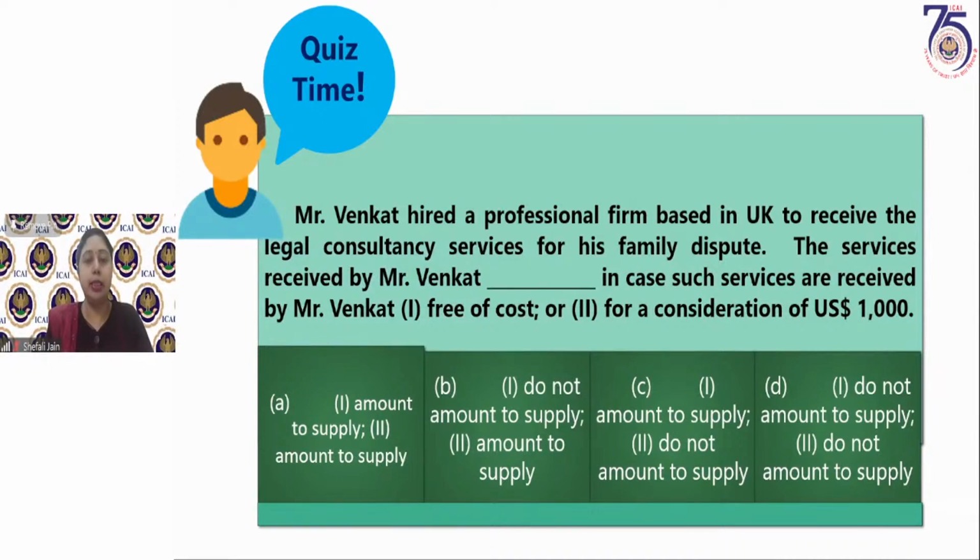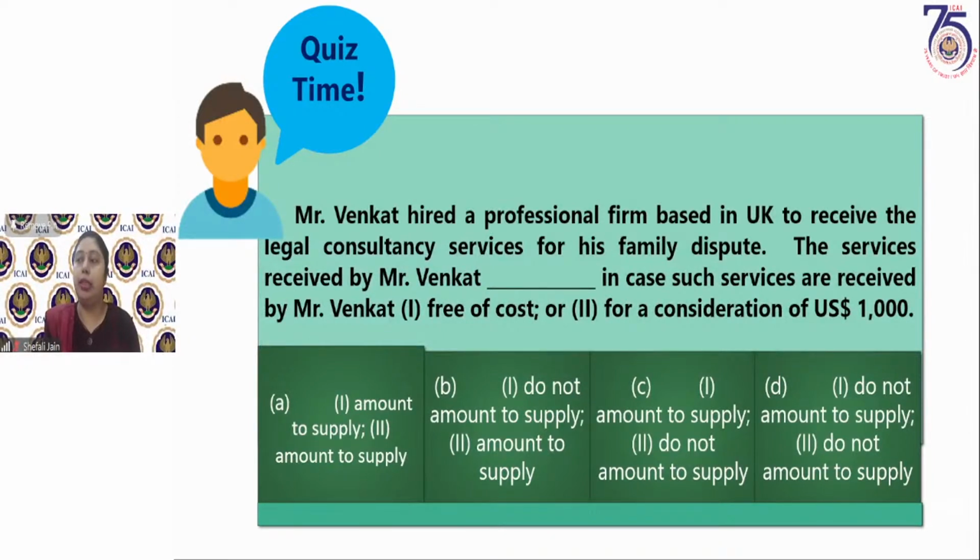So option B is correct. In the first case, it will not amount to supply. In the second case, it will amount to supply. Rani and Nisha have also answered correctly. Nagarju has answered correctly. Krunal, all of you have answered it correctly, that this is option B. This is one of the quiz questions given in the study material.